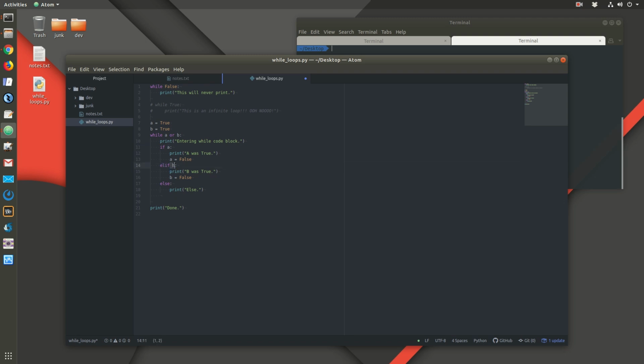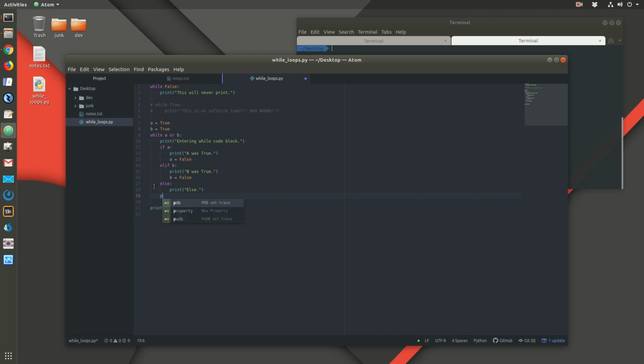Else if B is true. Is B true? Yes. We haven't changed B. So this is going to print out B was true. Now we set B equal to false. Okay, now we're done with this conditional block. So it comes down here. Is there anything else in the while code block?